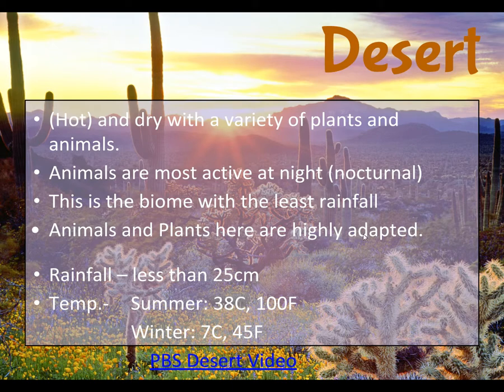So animals and plants here are highly adapted. Rainfall, less than 25 centimeters. Remember that, less than 25 centimeters. If you get more than 25 centimeters, you're kind of getting into the grassland. More than 75 centimeters, you're getting into the deciduous forest, if the temperature is right.